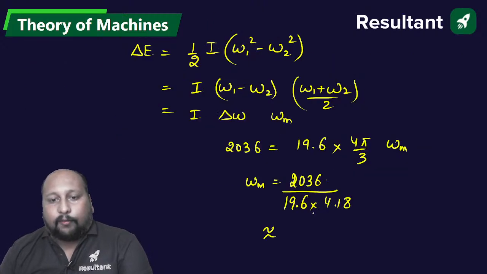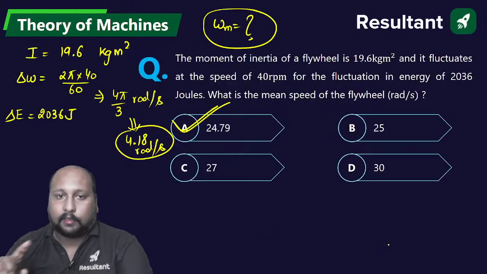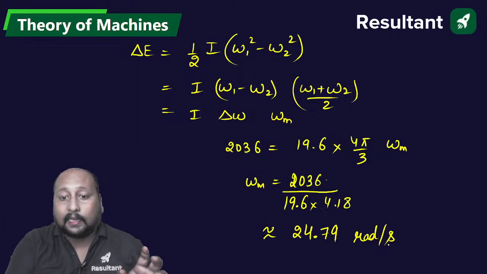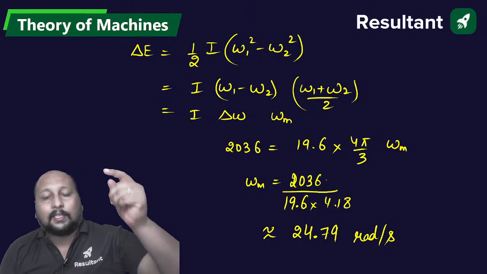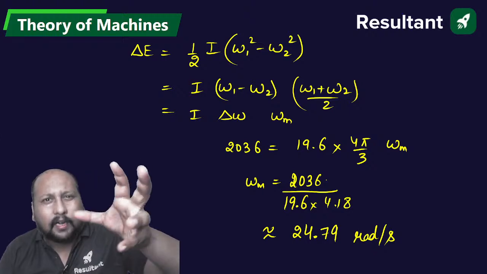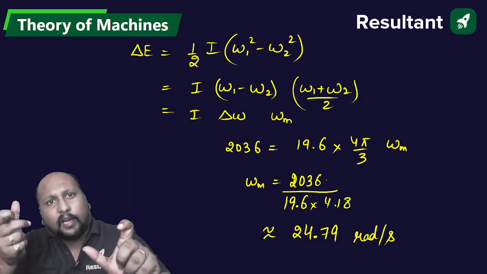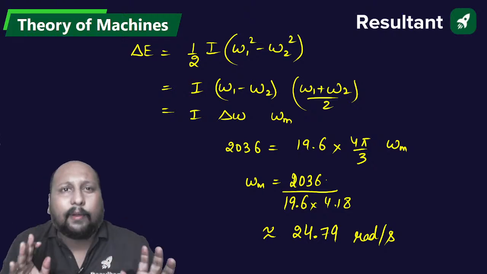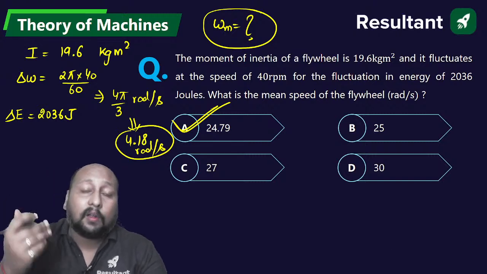Less than 25, 24.79. वैल्यू I have written by seeing the option. ठीक है, मैंने कैलकुलेट नहीं किया है, just gone for the rough calculation, क्योंकि 2036 बाय 19.6 somewhere around 100 के राउंड आएगा. 100 by 4 is 25, क्योंकि 4.18 है, should be slightly less than 25. So the nearest value is 24.7. ऐसे you have to solve some big calculation.